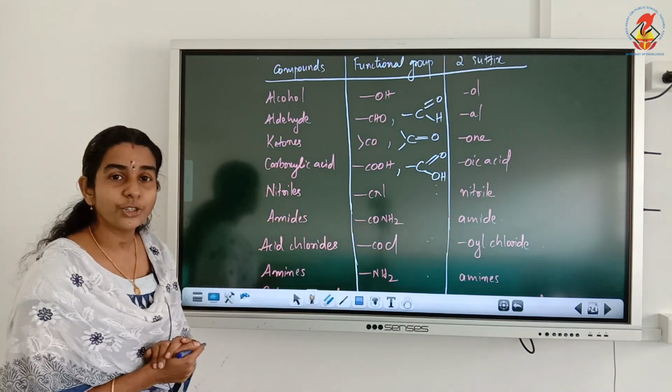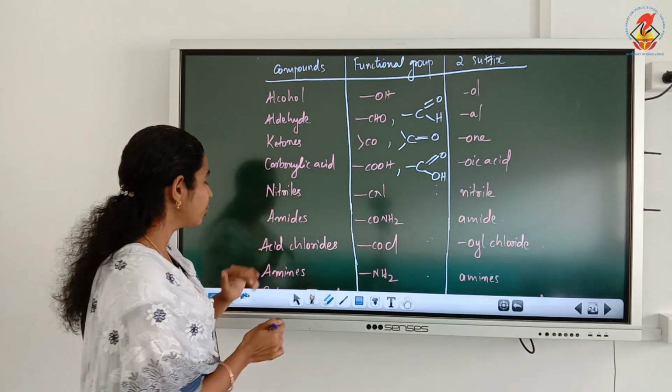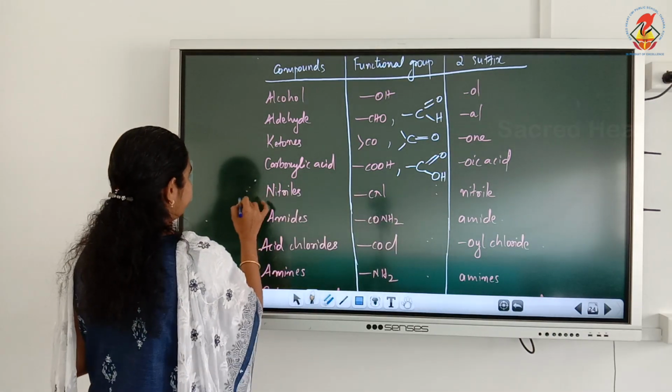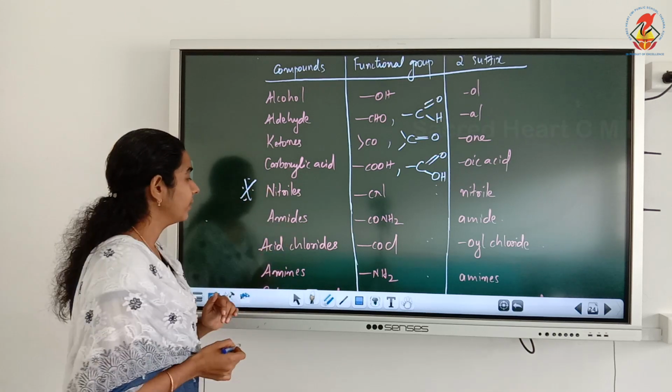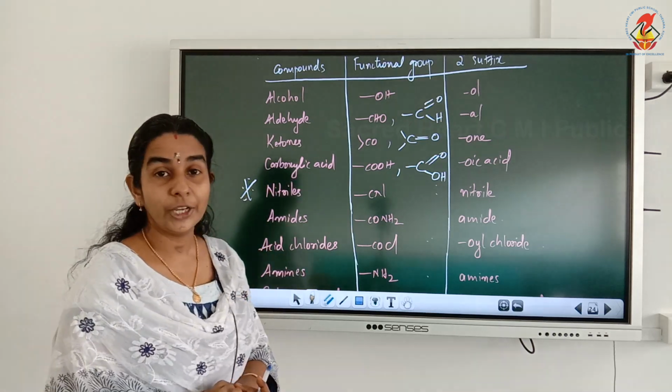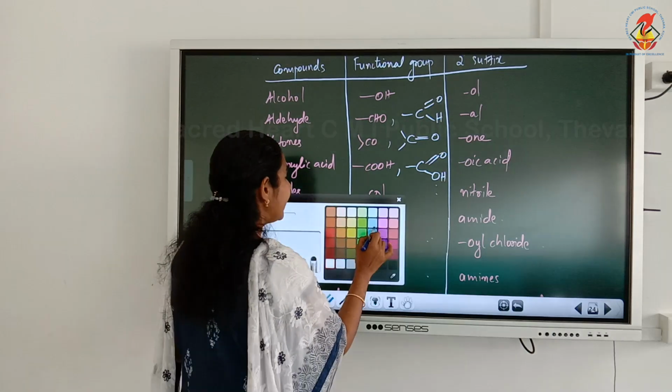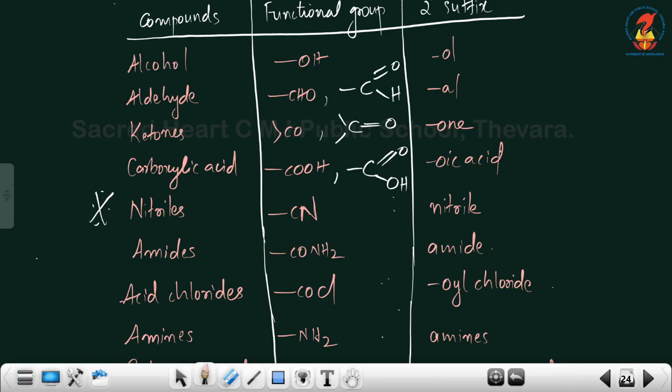Next is nitriles. This is a new functional group that you are going to study. The nitrile functional group is CN. The expanded formula is C triple bond N with a free valency.